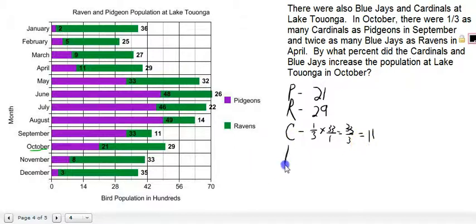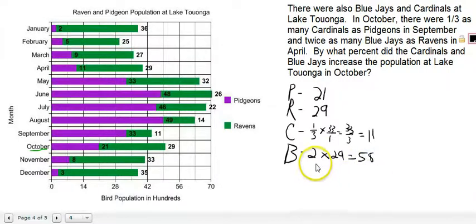And then we're going to put B for the blue jays. And the problem tells us that there were twice as many blue jays as ravens in April. So we come over here to the green, showing the ravens, and there were 29, so there were twice that many. So 2 times 29 is 58.